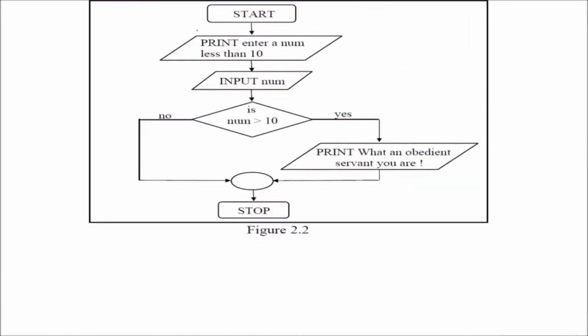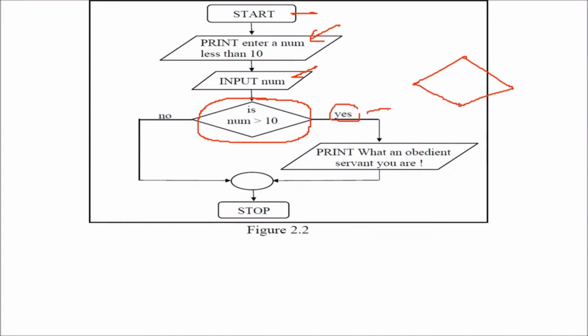Let us see what is happening in this program through a flowchart. We ask the user to enter a number and input that number. Now, this is our decision control: whether the number is greater than 10. If yes, this line will be printed. Otherwise, if the number is not greater than 10, we don't print that line, and we come to the stop condition.